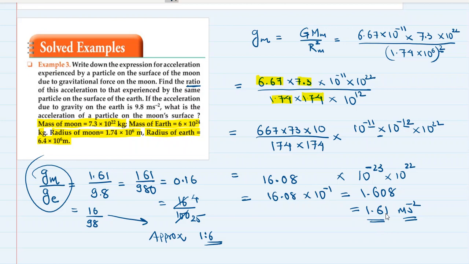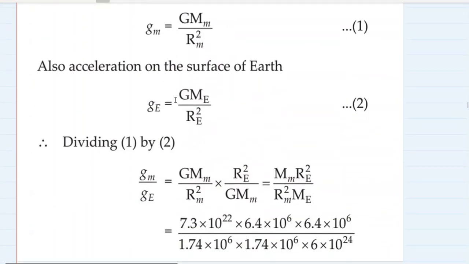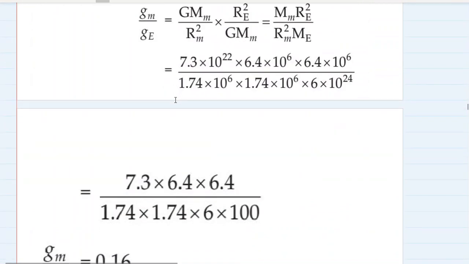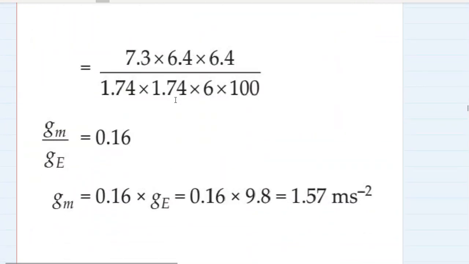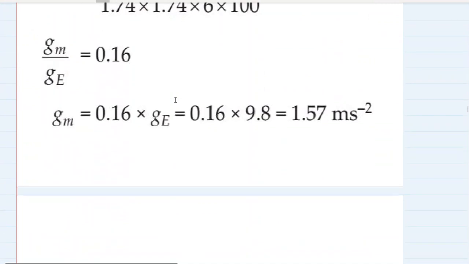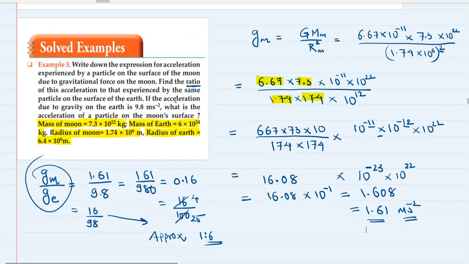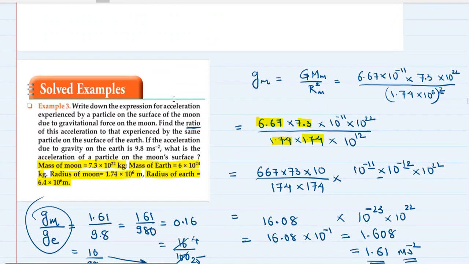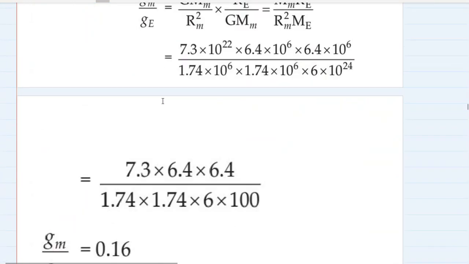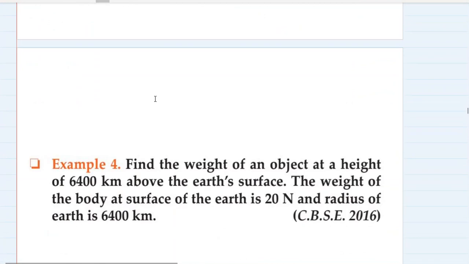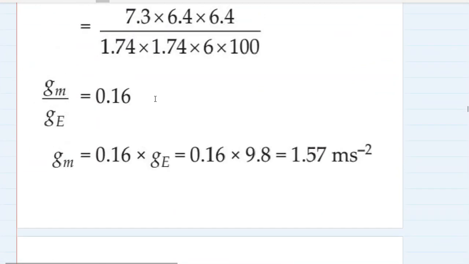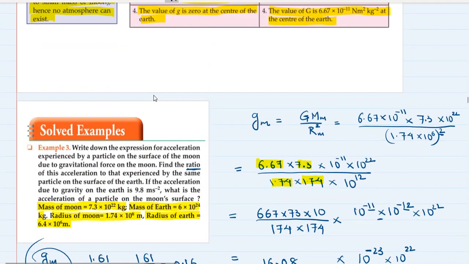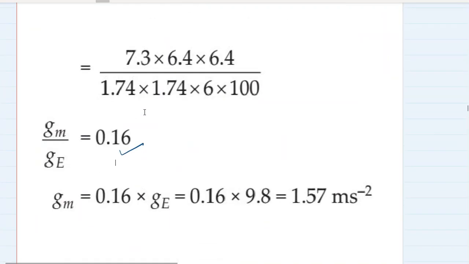Let's check the answers. Yes, they have done the same calculation, 0.16 they had got. We had got 1.61, they are getting 1.57, and the ratio they have got 0.16, which we also got, that is 1 is to 6.